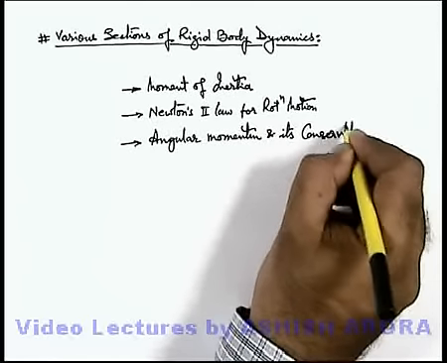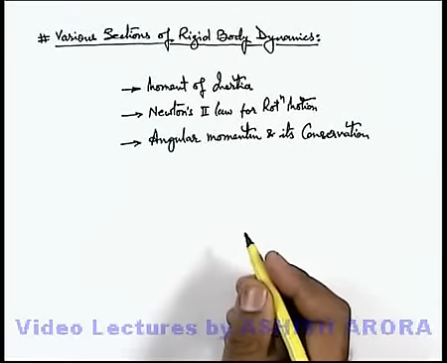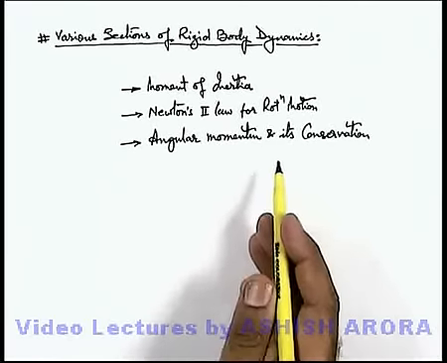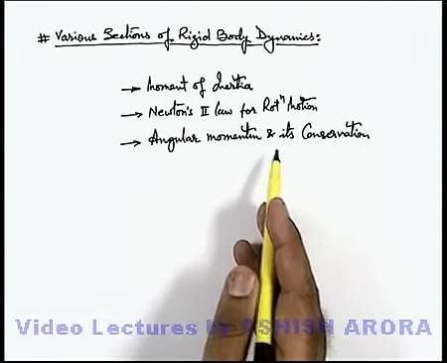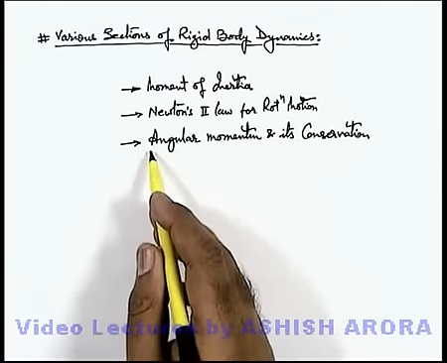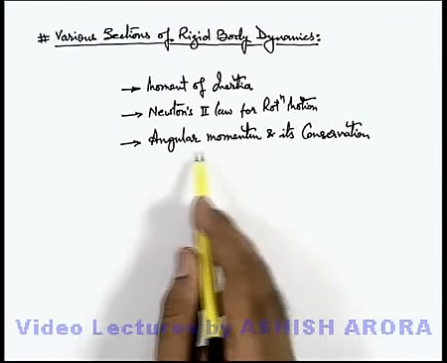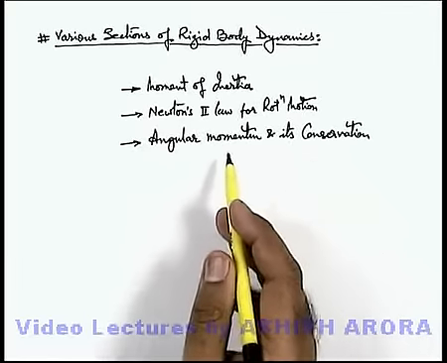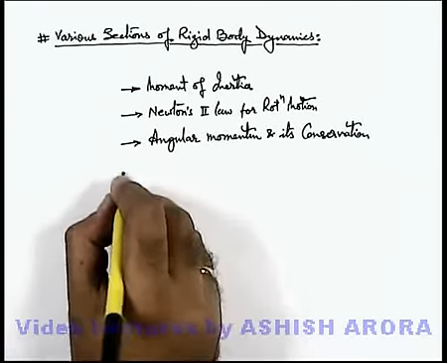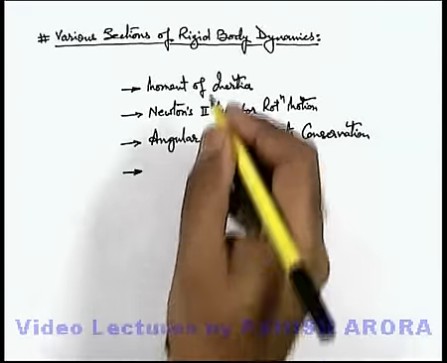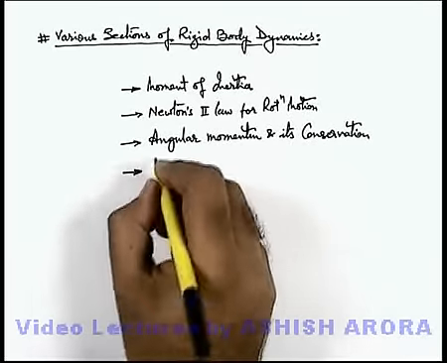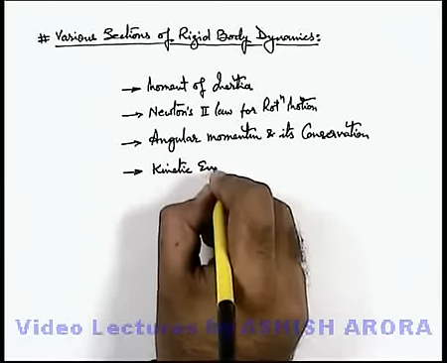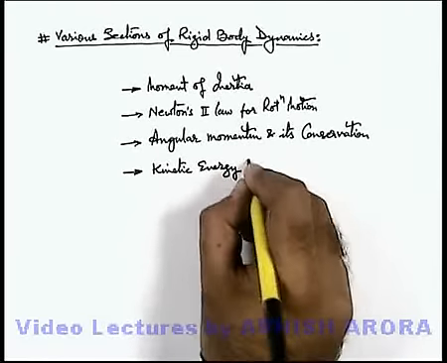Like in translational motion, we have studied in depth about translational momentum of an object and conservation of momentum. Similar to that, for a body which is in rotational motion, we define a similar parameter that is called angular momentum. So here we talk about angular momentum and the law of conservation of angular momentum. The next characteristic property related to rigid body dynamics we'll study in the section of kinetic energy in rotational motion.